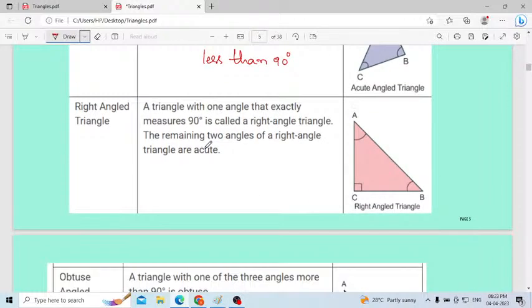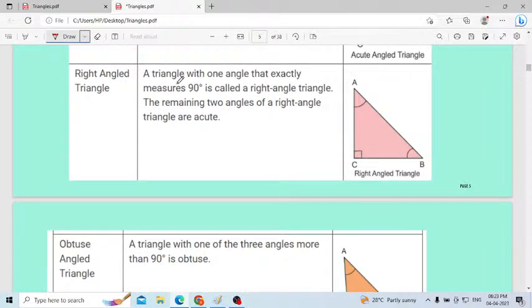Right angle triangle: a triangle with one angle that measures exactly 90 degrees. Even the name is indicating that at least one angle should be 90 degrees. In a triangle we have three angles, and one of them should be 90 degrees.